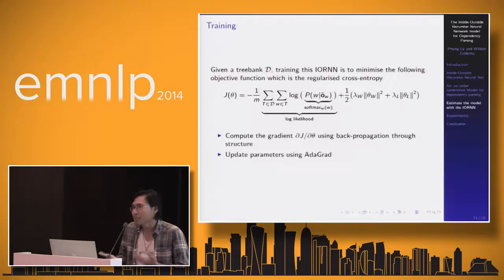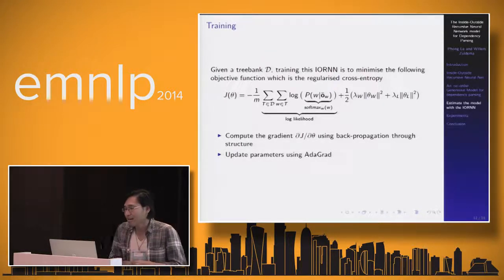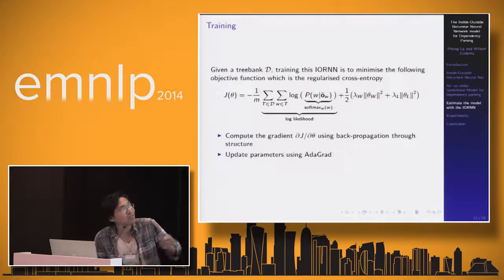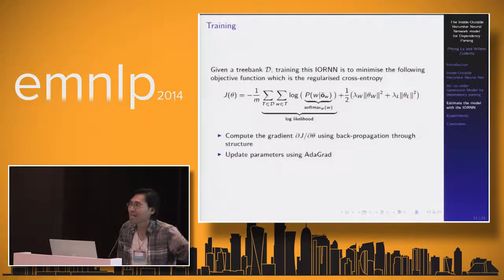In order to train this network, we use very standard techniques. We minimize the objective function, which is the regularized cross entropy. This is a sum of two components: the first is the negative log likelihood, and the second is the regularization term. We compute the gradient using backpropagation through structure, and we update the parameters using AdaGrad.